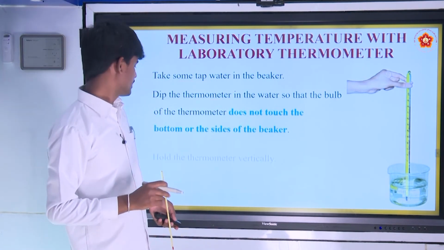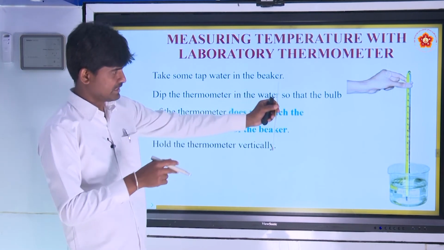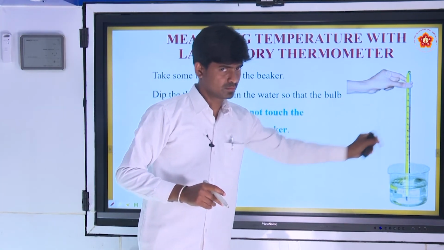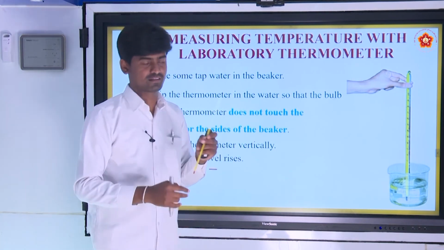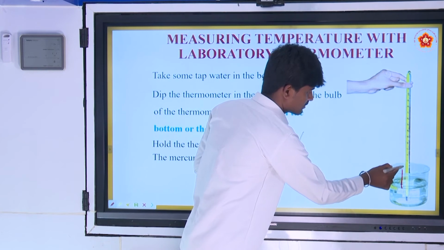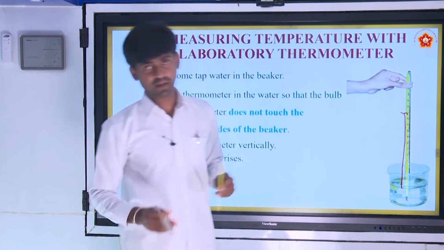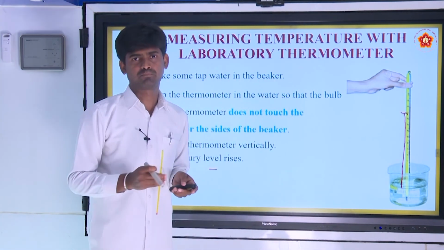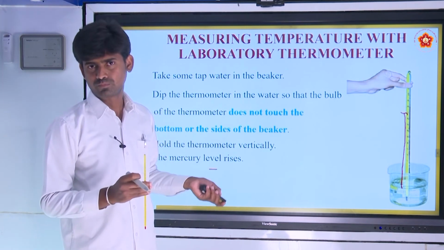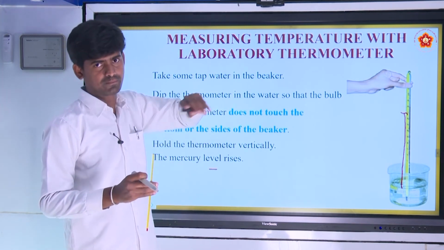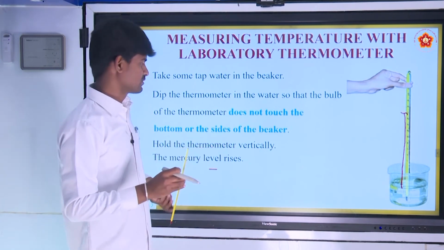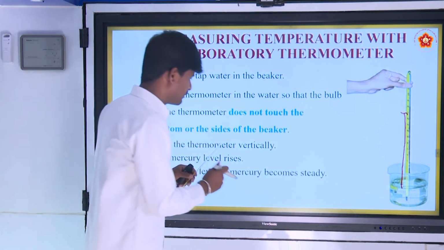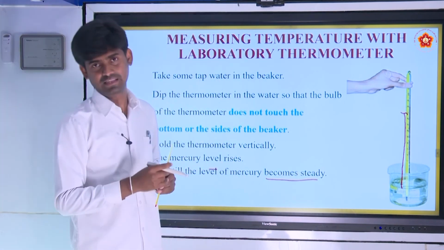After that, hold the thermometer vertically like this. After some time, the mercury level will rise. After some time, it will become steady, meaning it cannot move further. It will be constant. The mercury doesn't move up. So wait till the level of the mercury becomes steady.